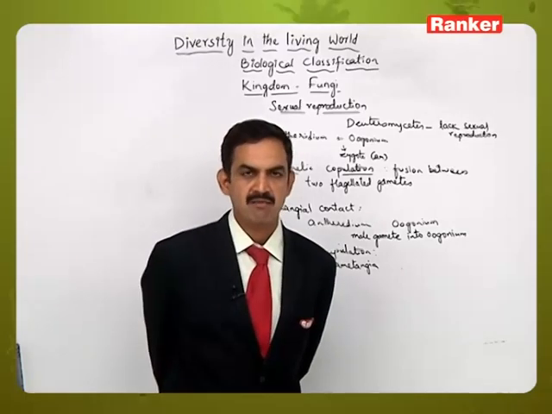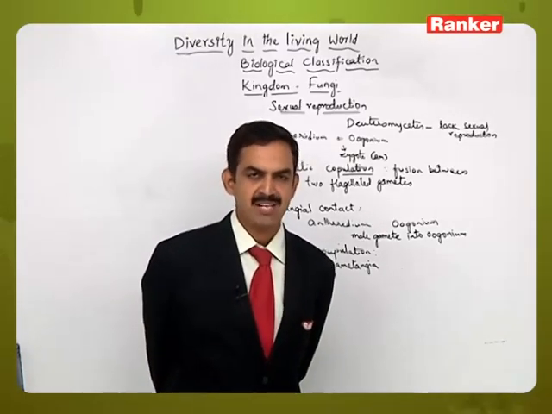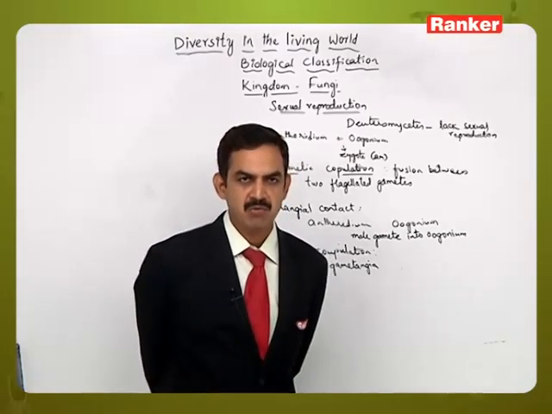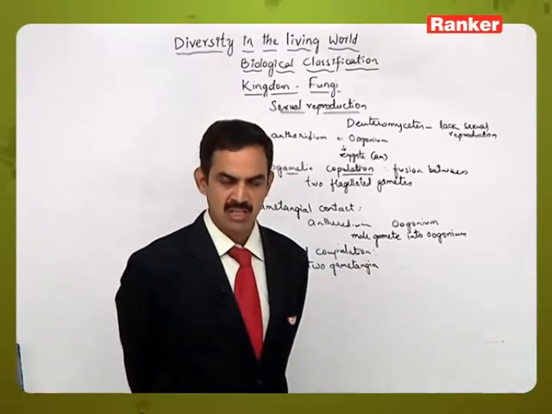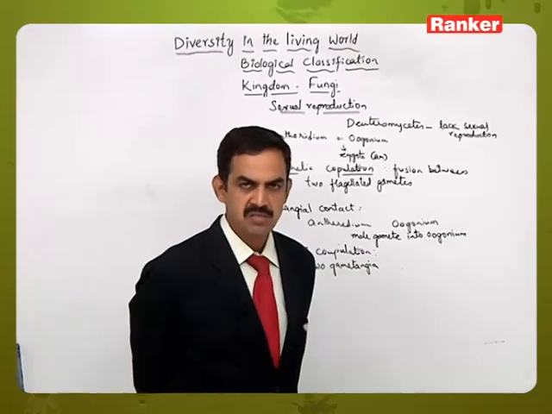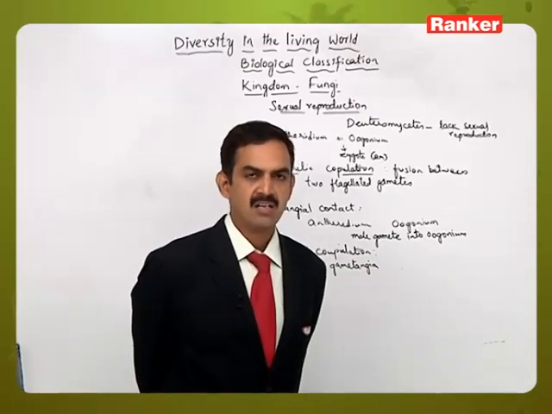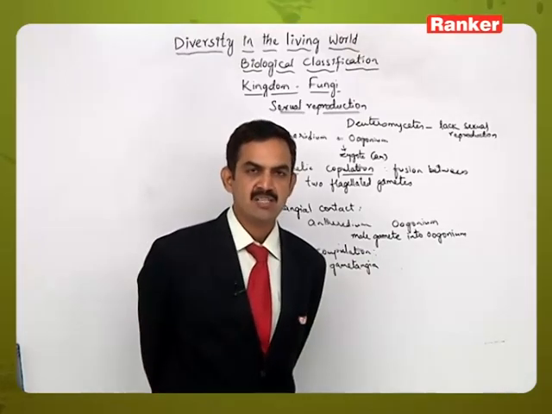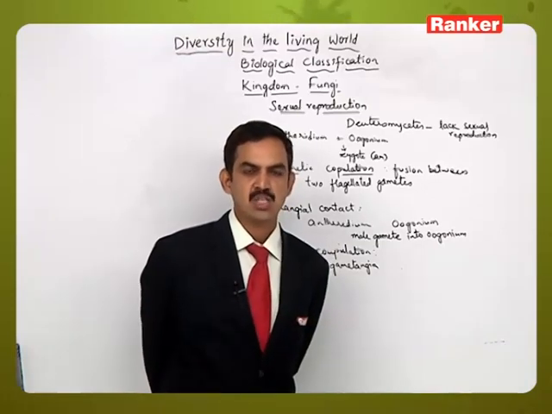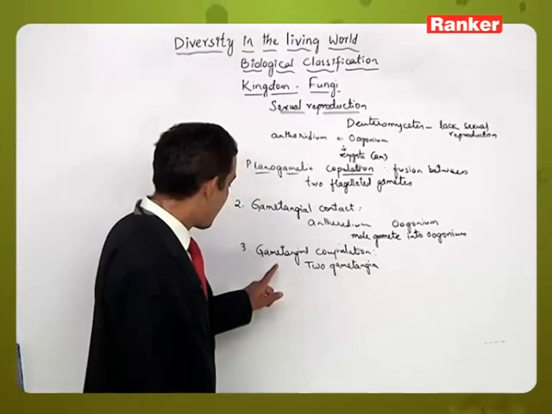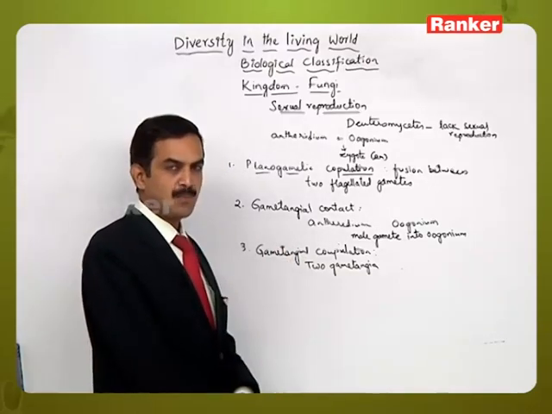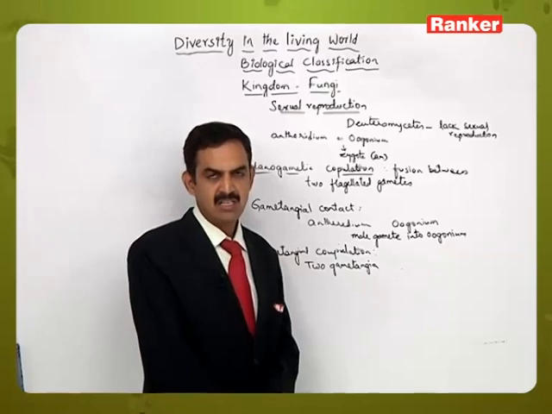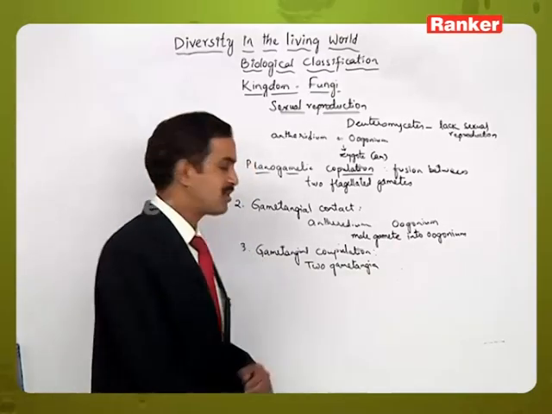The fusion always occurs between one plus strain and one minus strain gametangium only, and never between two plus strain or two minus strain gametangia. And if it is a homothallic species, the fusion occurs between two gametangia where there is no differentiation in their sexual behavior. Whichever two gametangia come into contact, the nuclei present in them fuse with each other to form the zygospore.